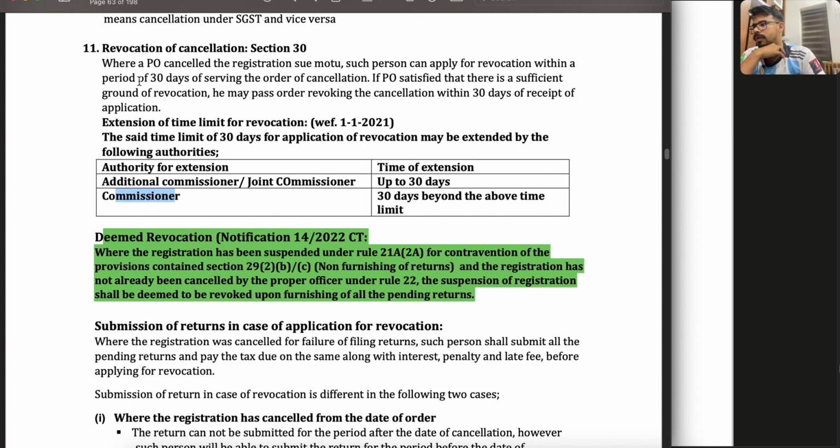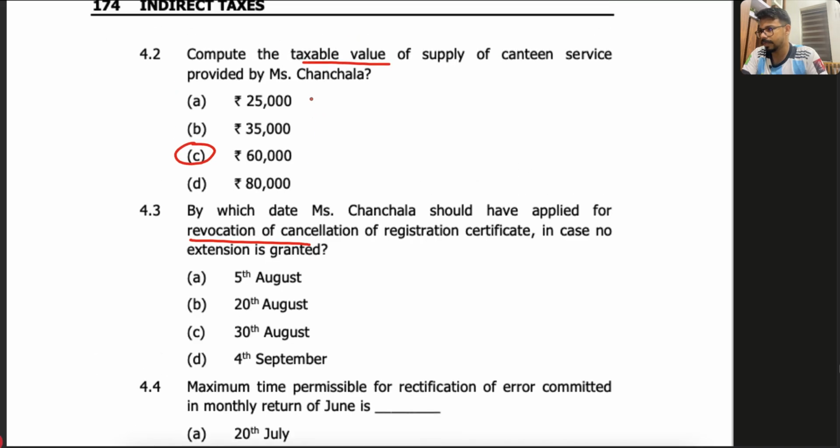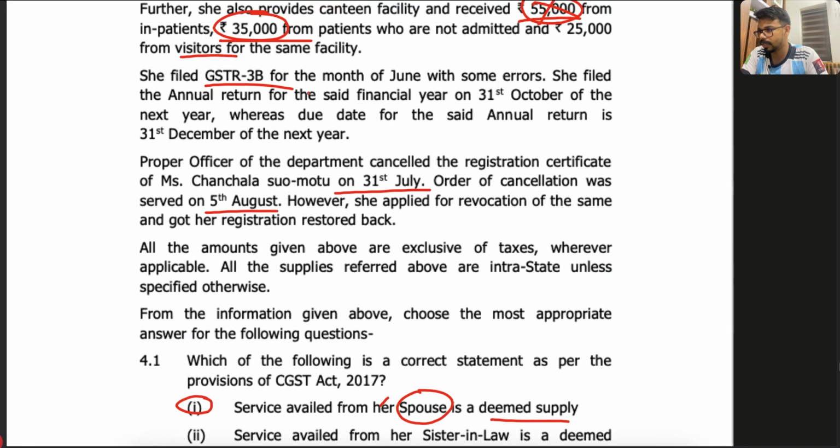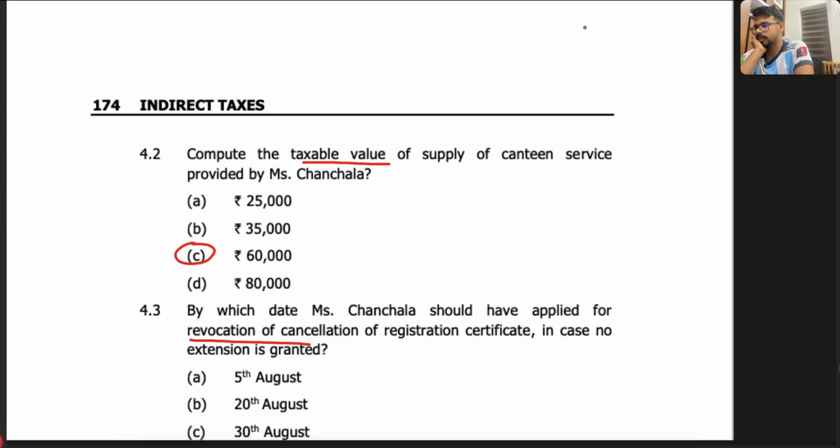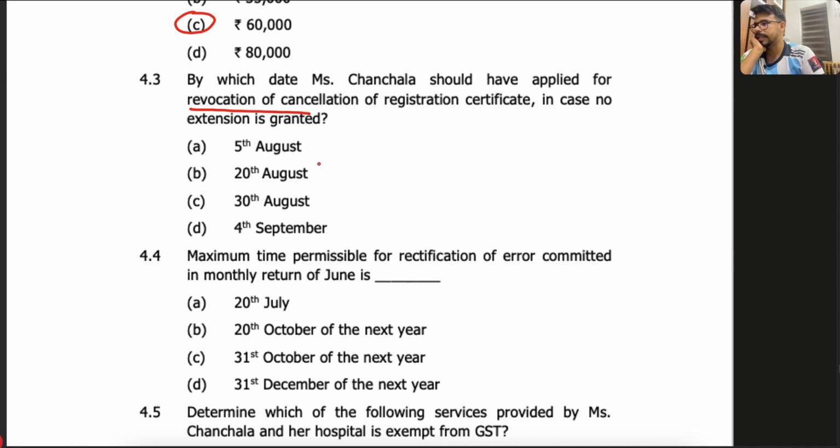But now, if no extension is available, the time limit is within 30 days. So tell me, buddies, when will the 30 days end? The order of cancellation is received on 5th August. So tell me, from there, which will be the 30 days? In August there are 31 days, so 31 minus 5 is 26. So the balance 4 days will be in September. So September 4th is the answer. So let's see which is September 4th. Okay, D answer is correct.